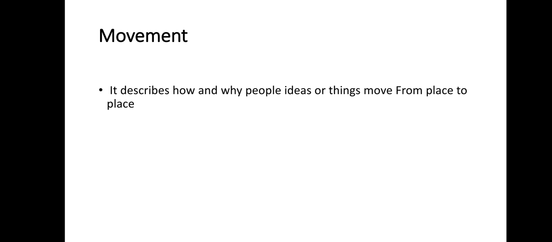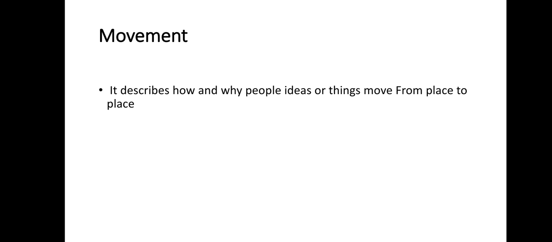If we talk about the movement of things or goods, we would say that large trucks deliver food to different areas every week. This describes how goods move from place to place, and this is movement, that's very easy.